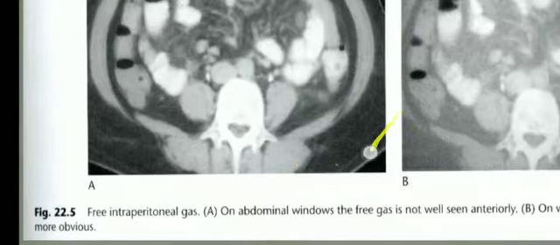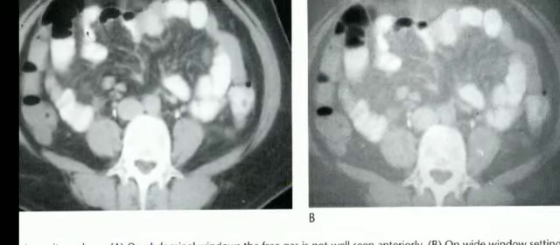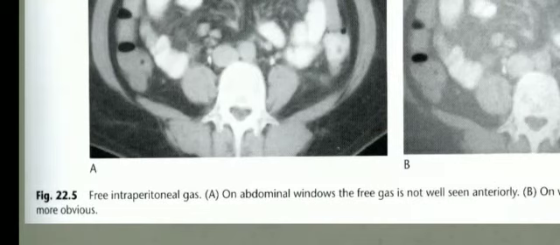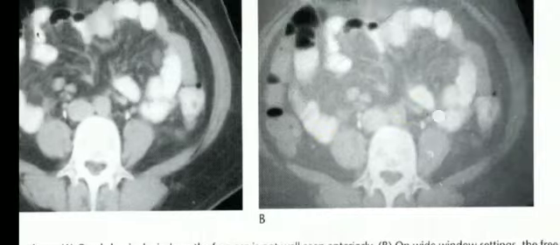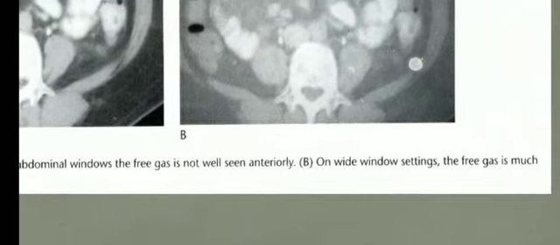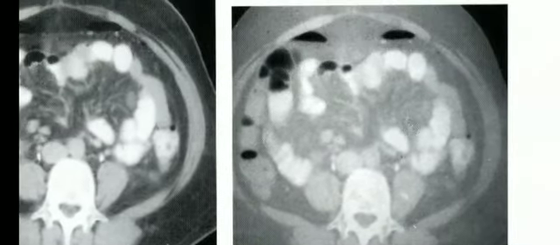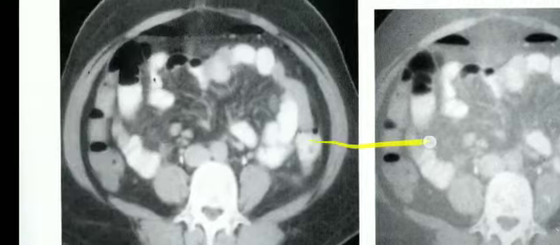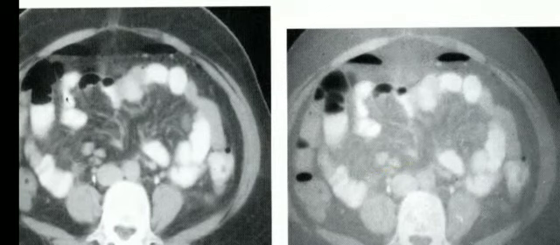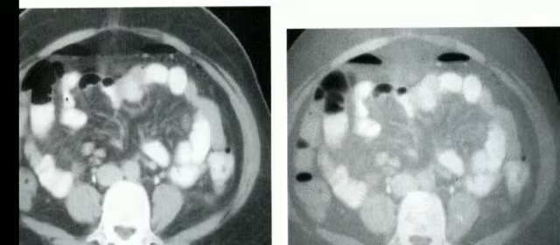Now this is a contrast enhanced abdominal CT scan, wherein you can see two CT sections. Figure A shows the abdominal window and figure B shows the other window settings for the free gas. So here you can see the free gas is very well demarcated, but in the abdominal window it is not so much demarcated. Free gas is seen as black or hypodense on CT.